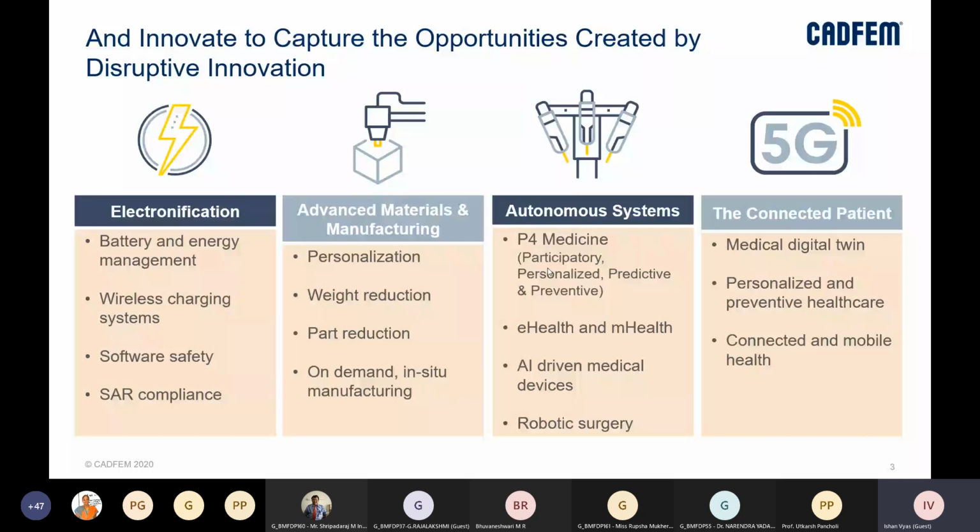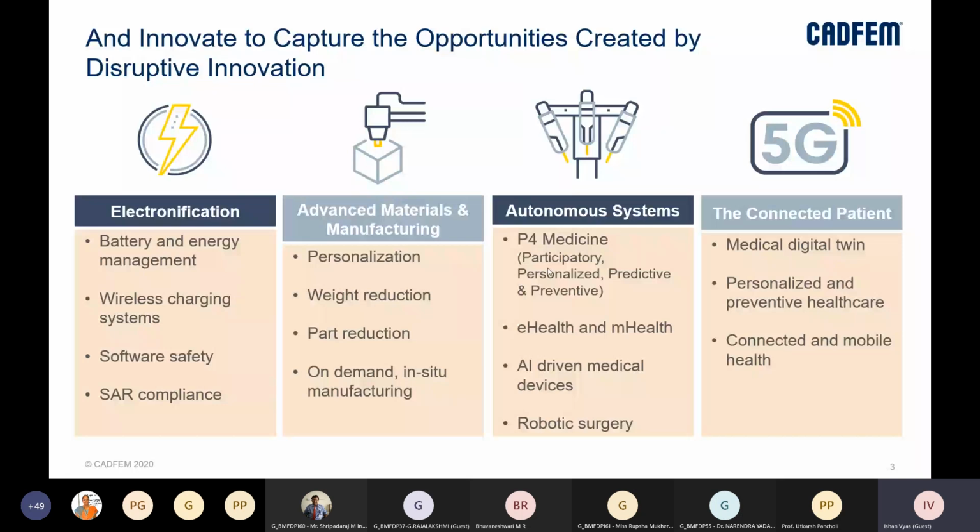We were using more rudimentary, conventional batteries till now, but now we are making our batteries more efficient and smaller, and with that it also comes to the picture that we want to manage batteries and energy properly. Then wireless charging systems, which we are already hearing about in phones, is an innovation that can also trickle down to the medical industry.